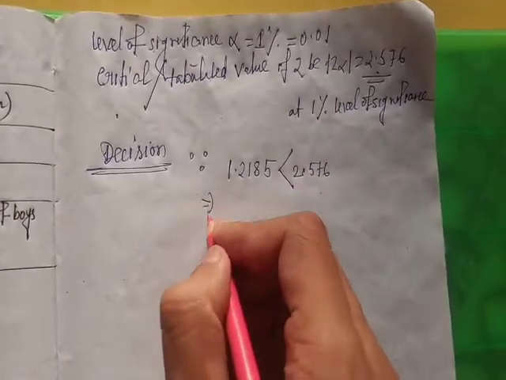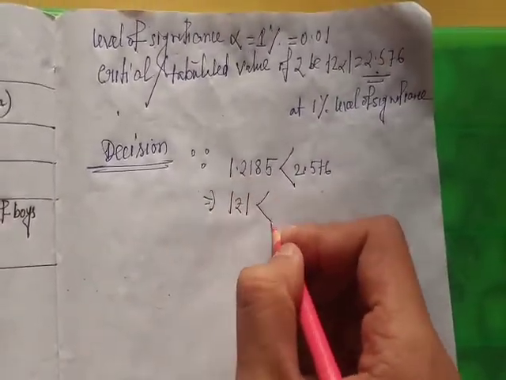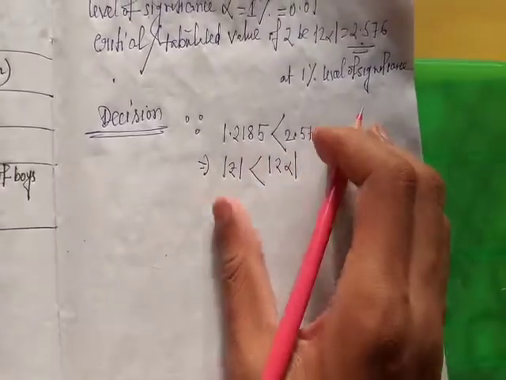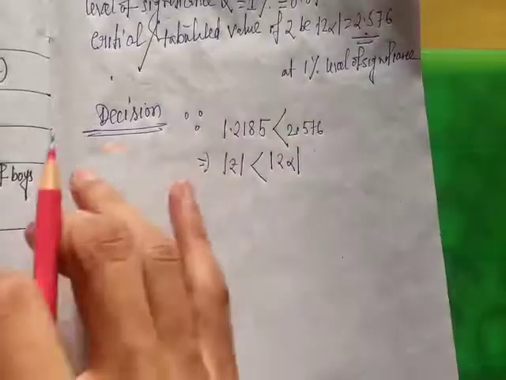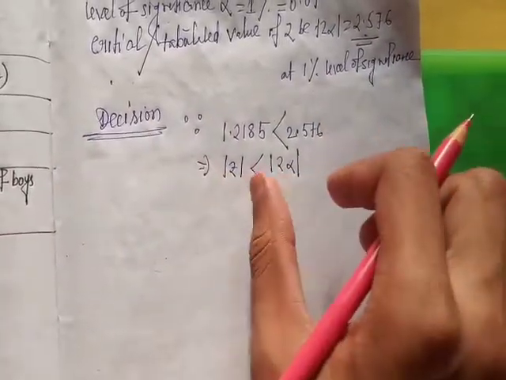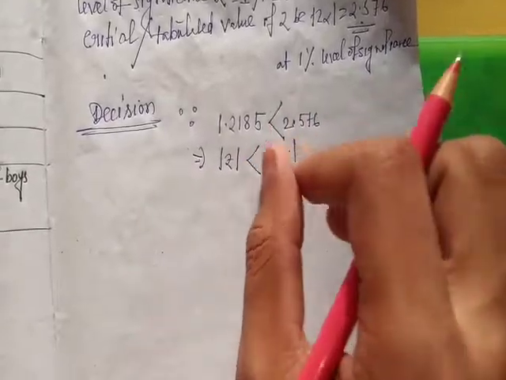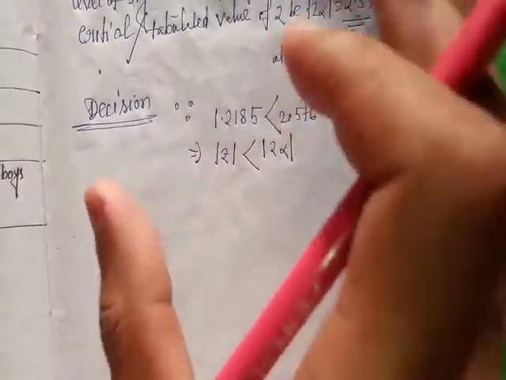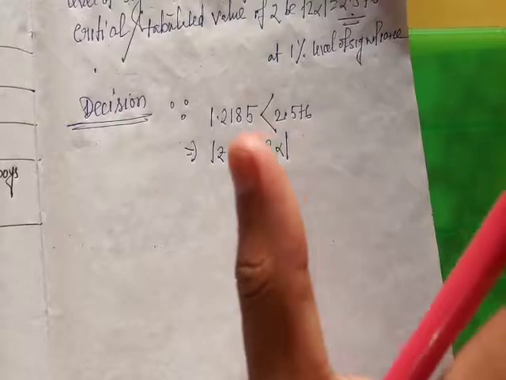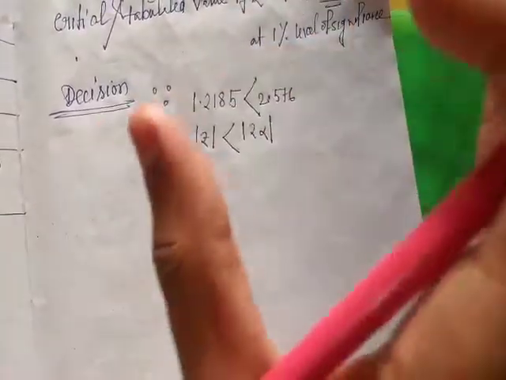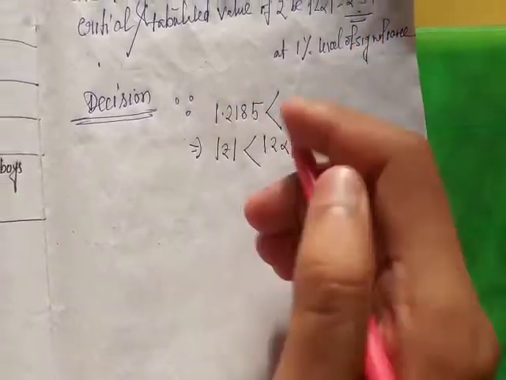That is, the value of mod z is less than the value of mod z alpha. Okay, since mod z is less than mod of z alpha, that is, the calculated value of z is less than the tabulated or critical value, so H0, the null hypothesis, is accepted and the alternate hypothesis is rejected.